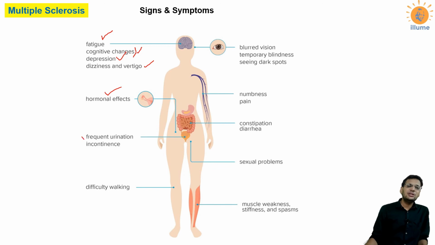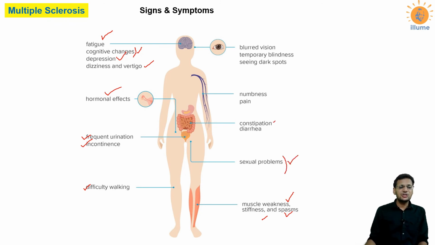Frequent urination would be there because the muscle stretch receptors present in the urinary bladder, their action gets hampered. Incontinence of the urine, that means you won't be able to control your micturition. Difficulty in walking as the muscles are not getting signal from that nerve. Muscular weakness, stiffness and spasms. Spasm means severe repeated muscular contractions. Problems with sexual ability.